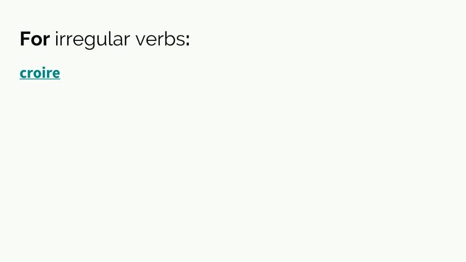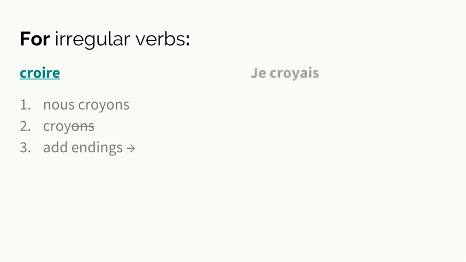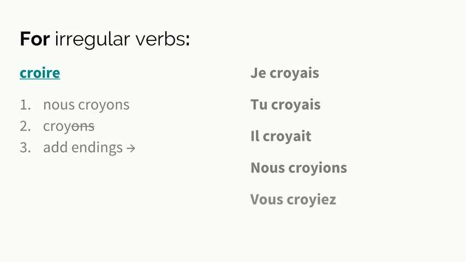Croire is also an irregular present tense verb. Step number 1, we find our new form, nous croyons. Take off our ONS, and then add our endings. Je croyais, tu croyais, il croyait. Nous croyions, we used to believe. Vous croyiez, you were believing. Ils croyaient, they would believe.